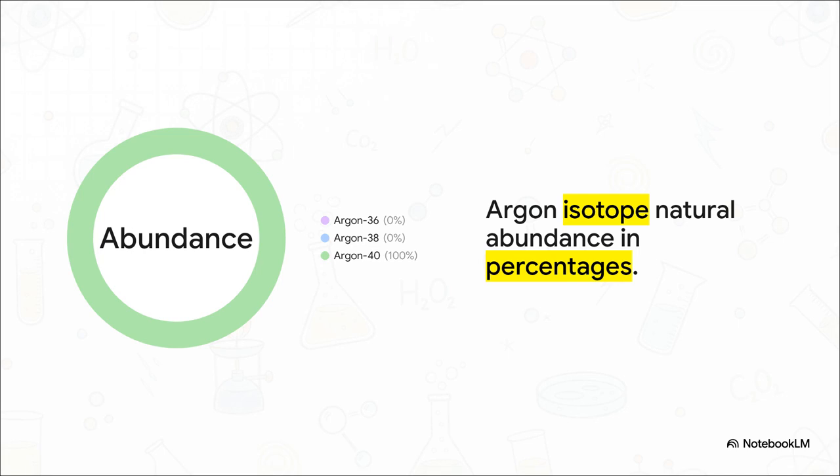But there's a slight catch when weighing atoms. Some elements actually exist in slightly different natural forms called isotopes, which happen to have different masses. Take argon, for example. It has 3 different isotopes. So what's its official mass? To solve this, scientists calculate an average atomic mass. They simply take the distinct mass of each isotope, multiply it by its percentage abundance in nature, and add them all together. It's a really elegant mathematical trick to find a single usable mass for an element.